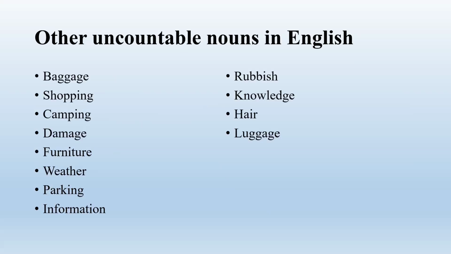There are other uncountable nouns in English. These nouns could be counted in your mother tongue. What are the examples? Baggage, shopping, camping, damage, furniture, weather, parking, information, rubbish, knowledge, hair, and luggage.